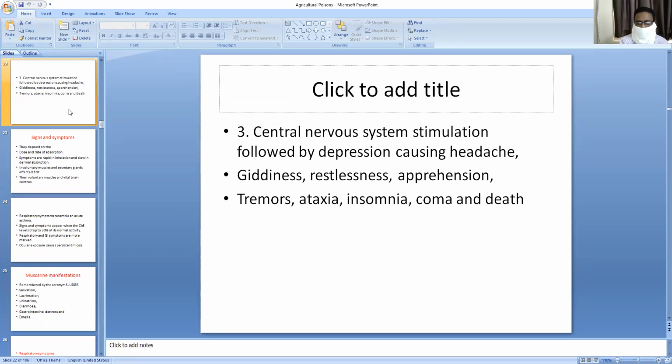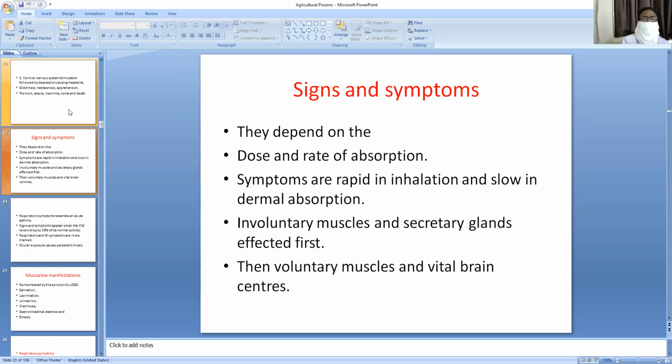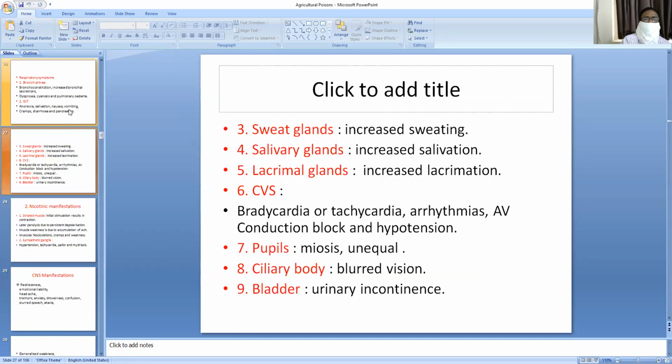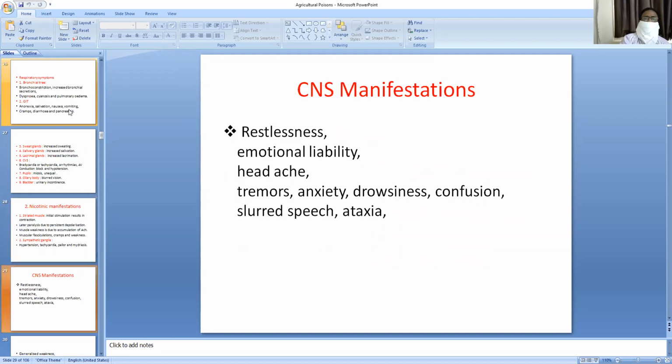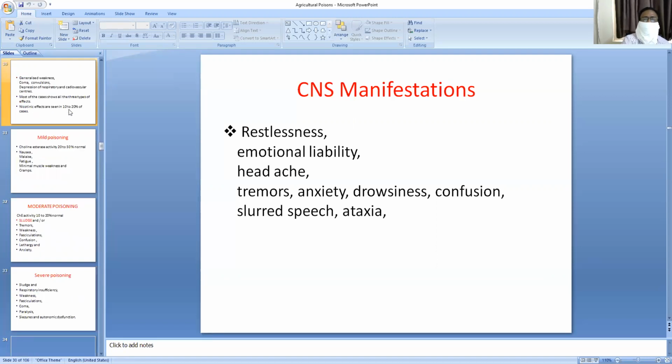These are the 3 types of symptoms seen in organophosphorus poisoning. Nicotinic manifestations: striated muscles will be stimulated and contraction will occur, and paralysis will be seen. Sympathetic ganglia: hypertension, tachycardia. CNS manifestations: restlessness, emotional lability, headache, tremors, anxiety. Those 3 types, muscarinic effects, nicotinic-like symptoms, and CNS depression, are the cardinal signs and symptoms of organophosphorus poisoning.